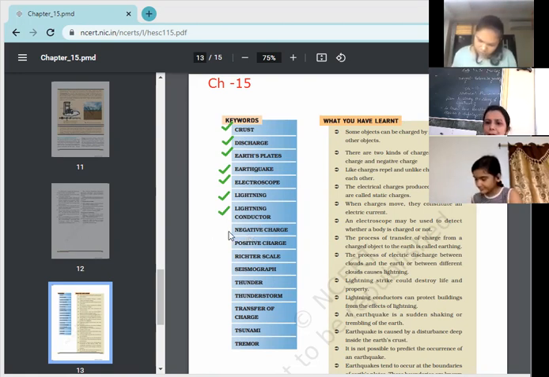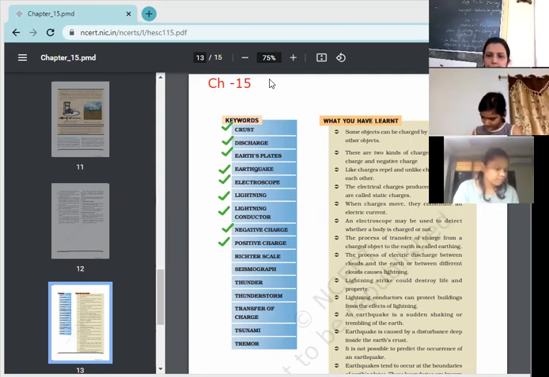Next word is negative charge and positive charge. Are you having any definition for positive and negative charge? We are using these words. How can we define the negative charge and positive charge? Anyone?